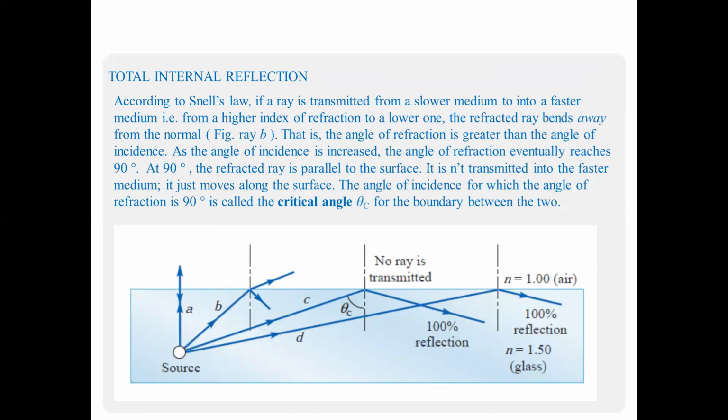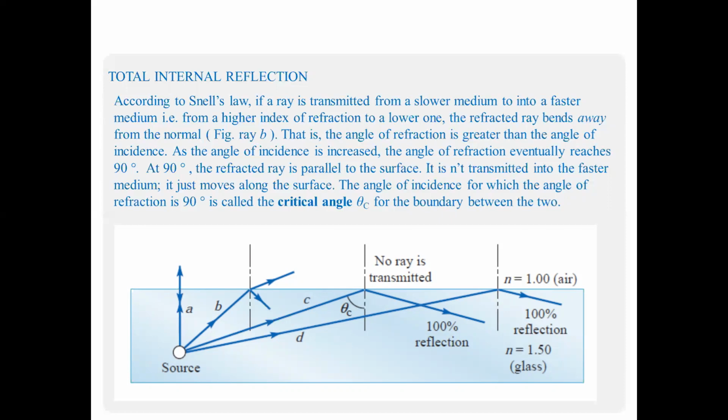Now let's talk about total internal reflection. According to Snell's law, if a ray is transmitted from a slower medium into a faster medium, that is, from a higher index of refraction to a lower one, the refracted ray bends away from the normal.